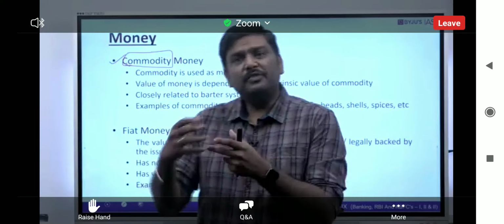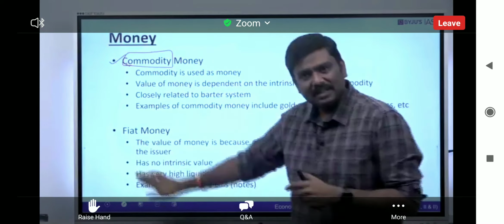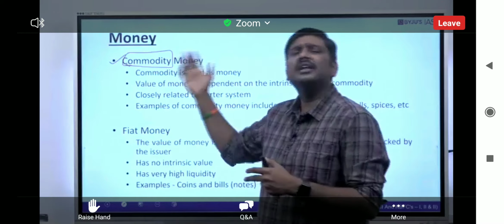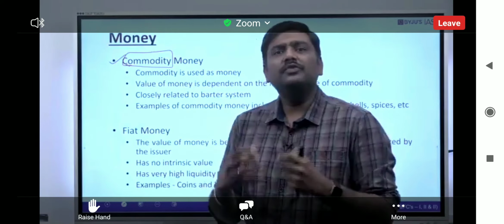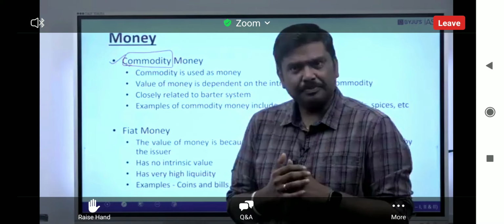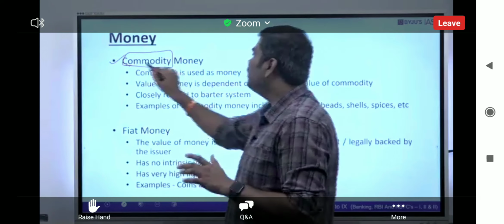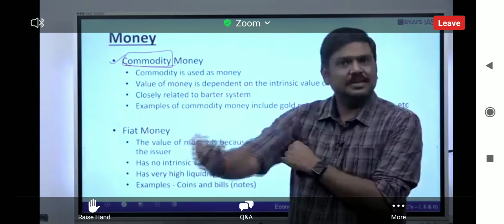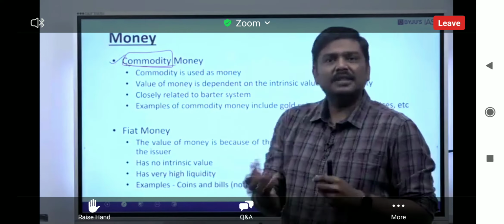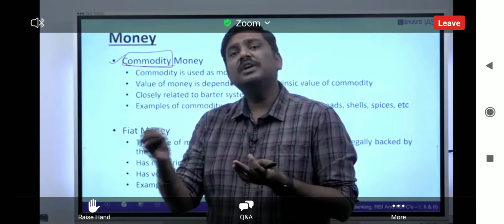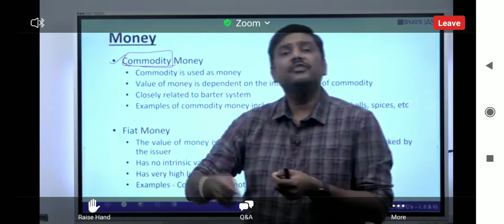But before arriving at the rupee as the concept of money, earlier, generally around the world, they used to follow a barter system. And the idea of commodity money is closely related to the barter system itself. The idea of commodity money simply is that a commodity such as silver or gold will be used as a mode of exchange.